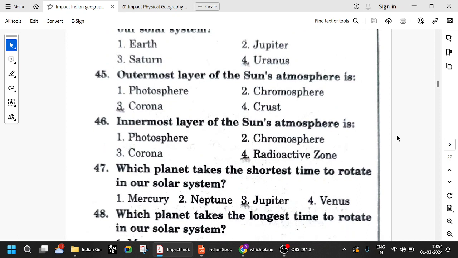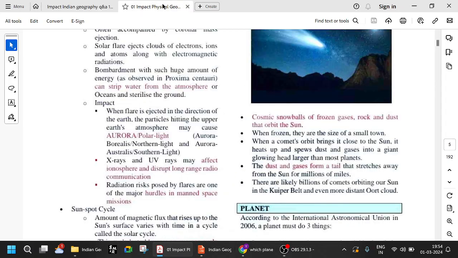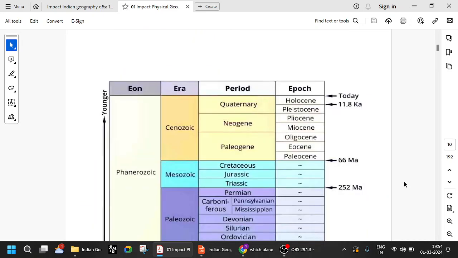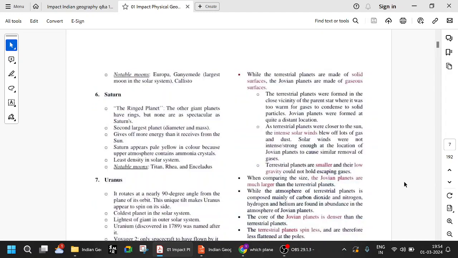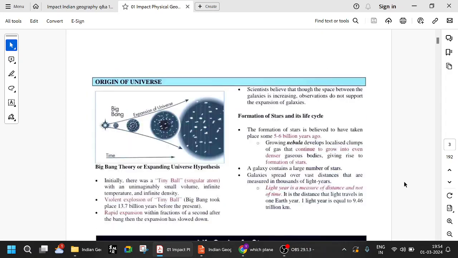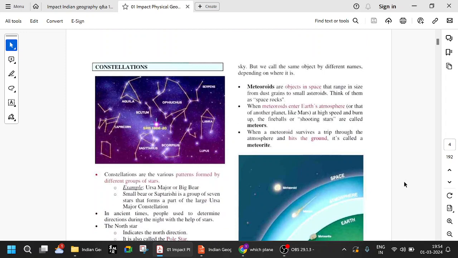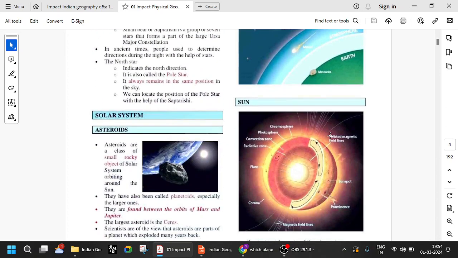The outermost layer of the sun's atmosphere is called the corona. Remember this. Let us quickly see about the sun if anything is given. Okay, life cycle of a star. Constellations: see these constellations, so you can see the shapes. They are groups of stars in an identifiable shape. That is why they are called constellations. Okay, sun.